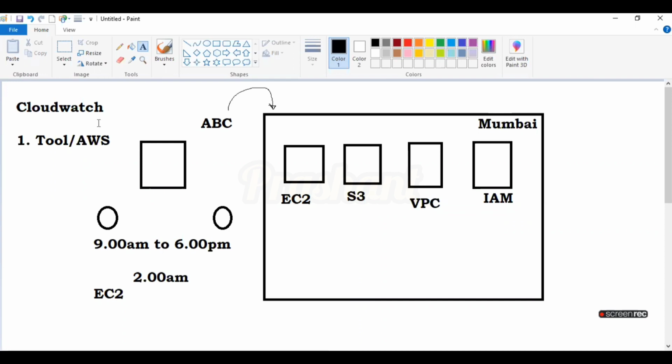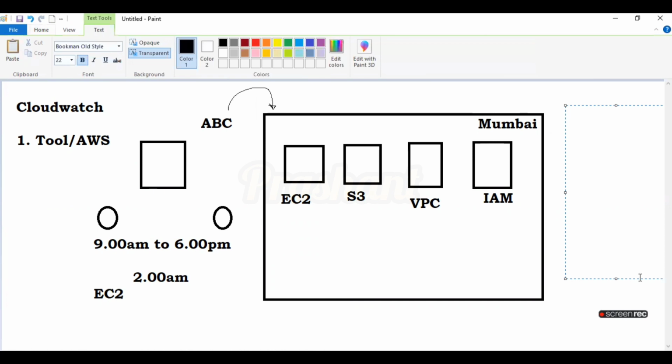What is the second use? The second use, as I mentioned, is that when you use CloudWatch, AWS is going to generate the logs, right? So in which different steps is CloudWatch working? CloudWatch is initially, you can say, analyzing. Before the analyzing, CloudWatch is storing the logs. CloudWatch is storing the logs.